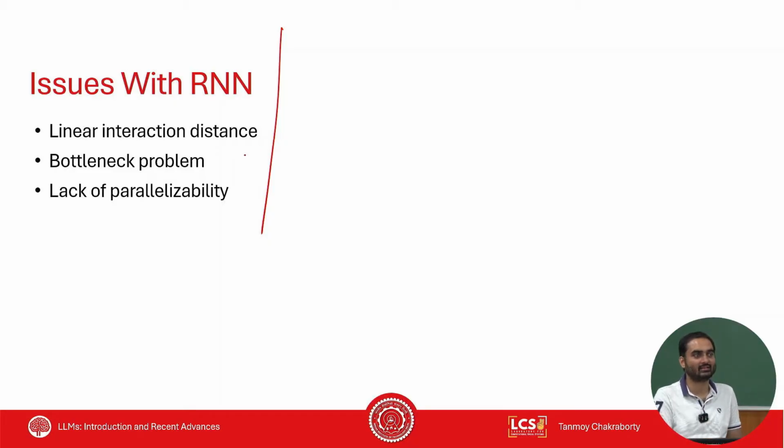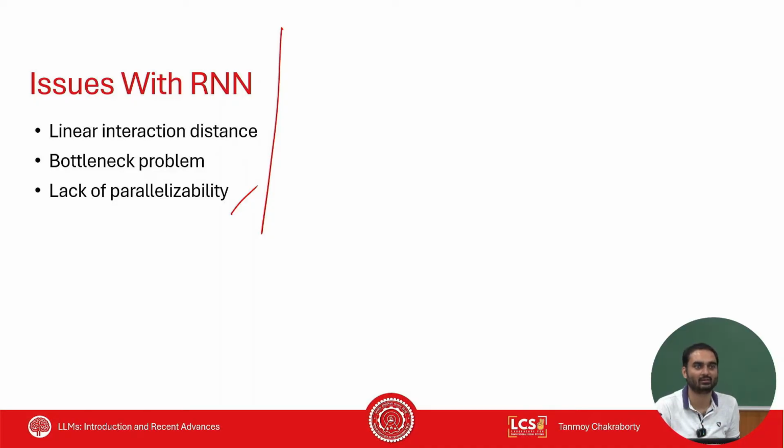There are three problems which still persist. What are the three problems? The first problem is you can't access all the tokens in parallel, right? The second problem, if you think about it very carefully, is that the sequence to sequence model essentially considers each pair of interactions, let's say hidden state t, hidden state t plus 1, hidden state 1, hidden state 2, hidden state t plus 5, hidden state t plus 6.